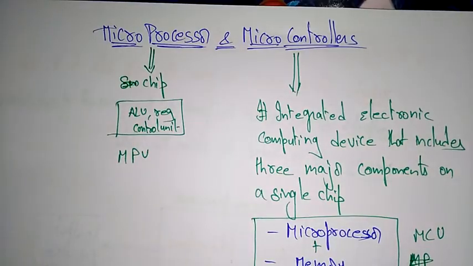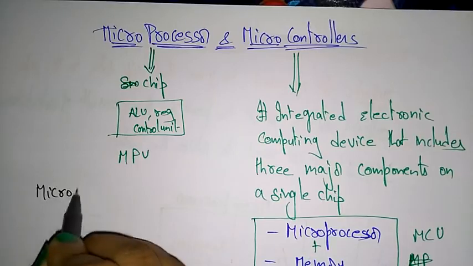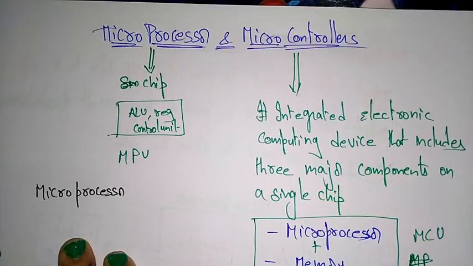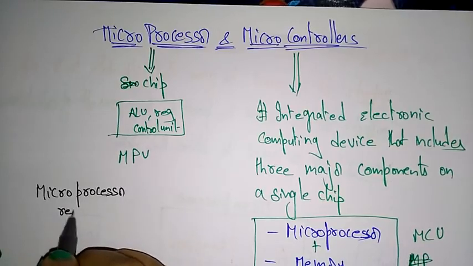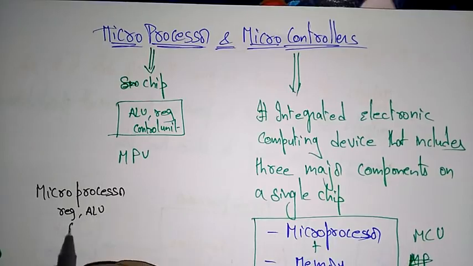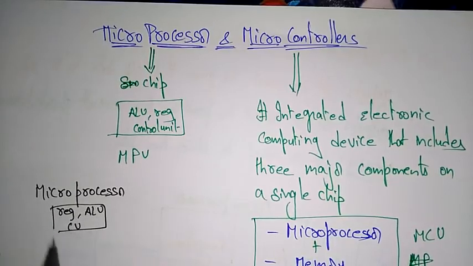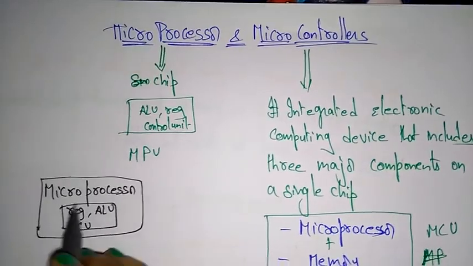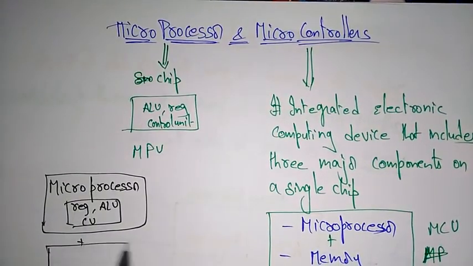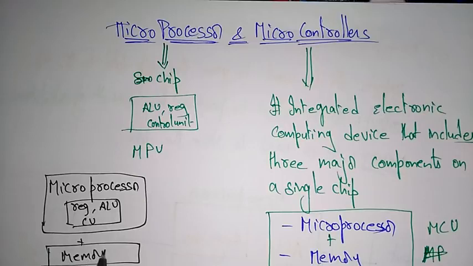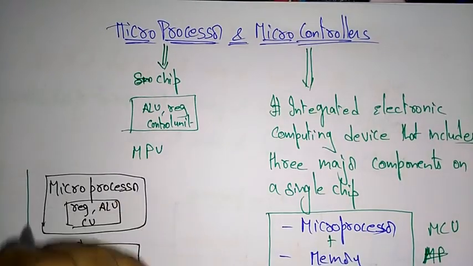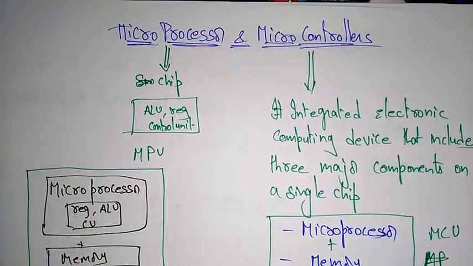Okay, don't be confused. A microprocessor is a CPU. A microprocessor consists of registers, ALU and the control unit present in the chip. Whereas a microcontroller unit is a microprocessor plus it has a memory unit and input output ports, all integrated in one single chip.